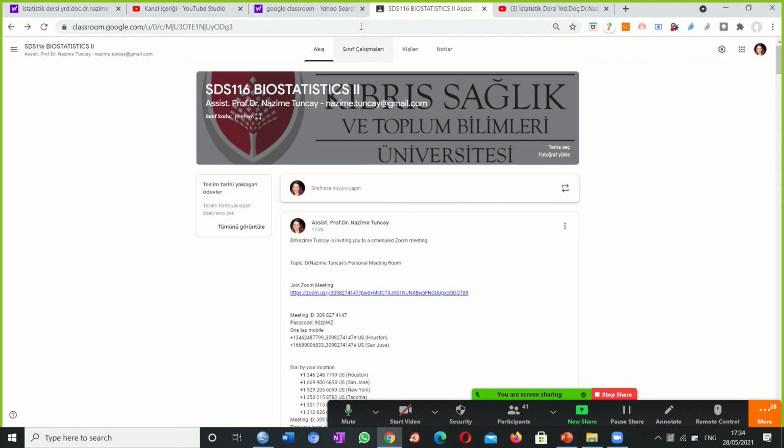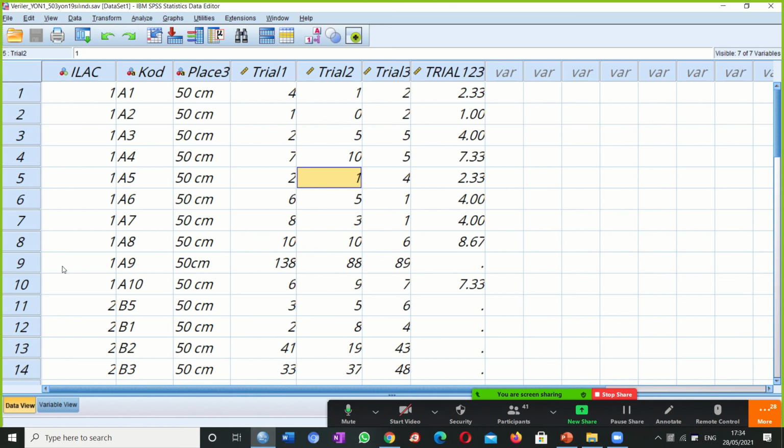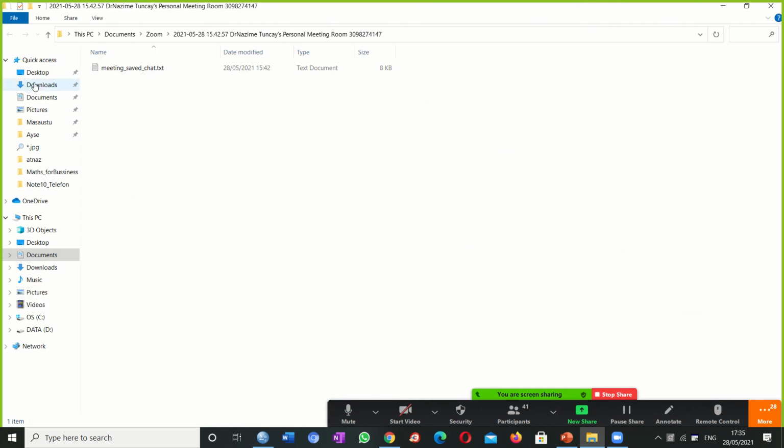This was correlation, and in the last course we talked about SPSS again. We talked about the data view and variable view, and we opened other documents, and we talked that it is saved. The extension here is SAV. Okay, this is the extension. So let us open some more SPSS documents and study them here.